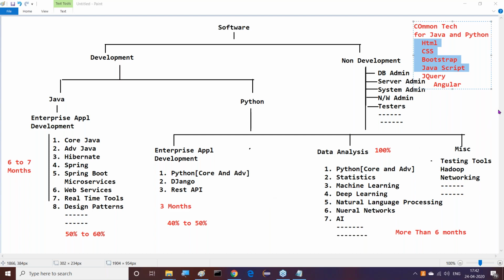Today we have taken Python, that's fine. Is Python for data science or for enterprise application development? Do you want to take Python for data analysis or enterprise application development? Both, in the sense it may take some time. Python for automation, testing tools, that's okay. Come on, guys, what is your target for learning Python?